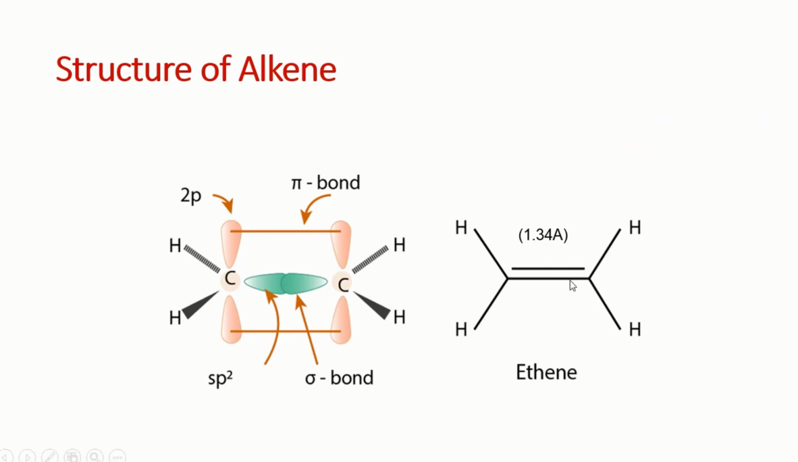So this bond length is shorter because of the double bond as compared to an alkane. It is about 1.34 angstrom, which is the shorter bond length as compared to the alkane. So this is the structure of the alkene molecule. The bond angle is 120 degrees and it is a planar shape. This double-bonded alkene carbon is planar because of sp2 hybridization. So this is about the structure of the alkene.